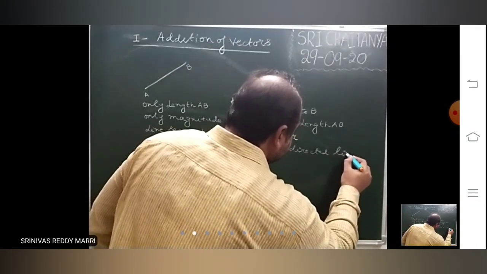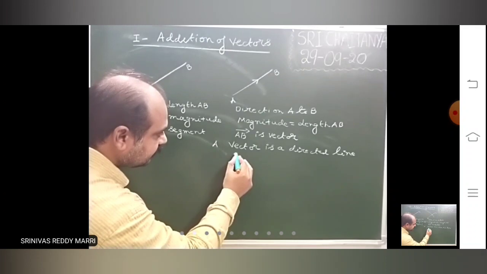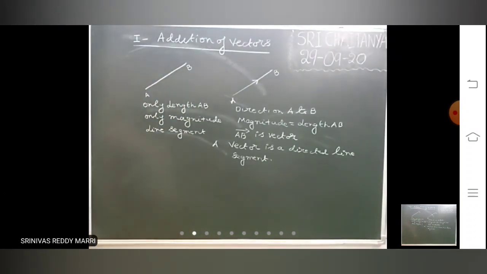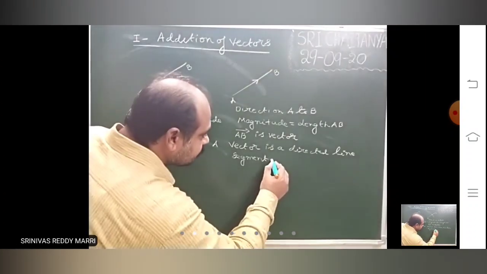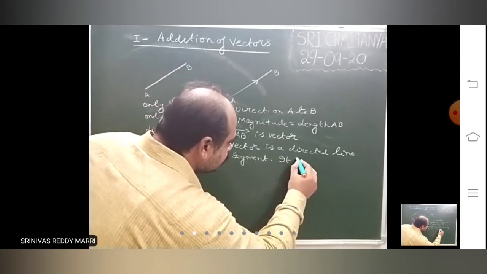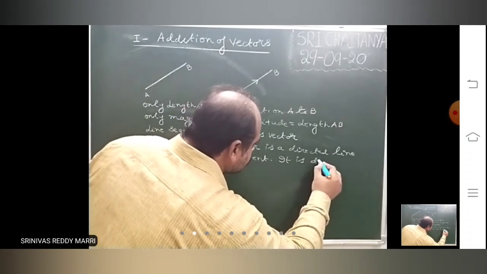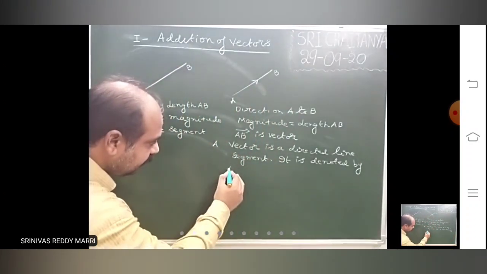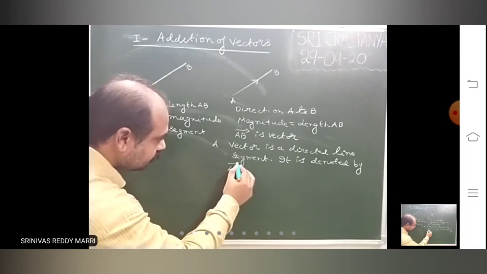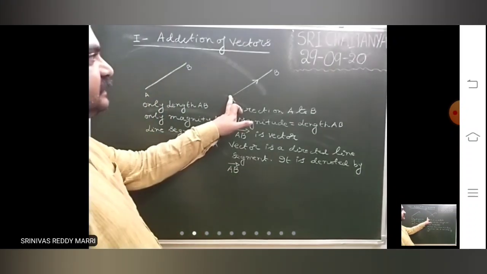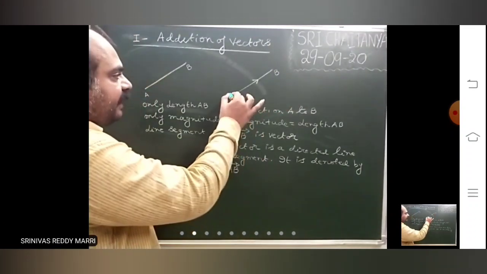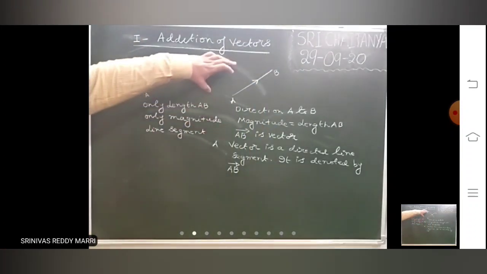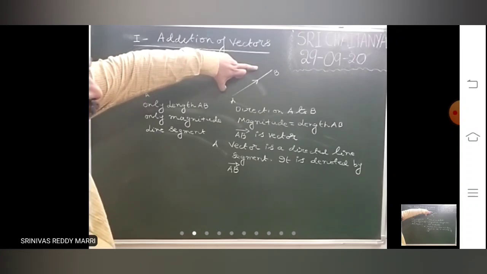It is denoted by AB bar. It is a directed line segment whose magnitude is the length AB and whose direction is from A to B.